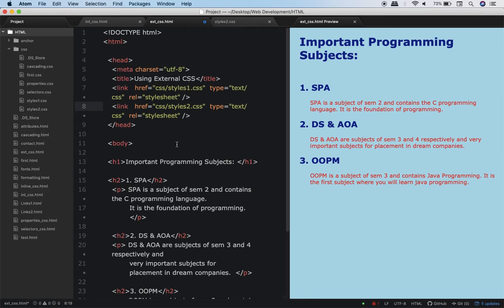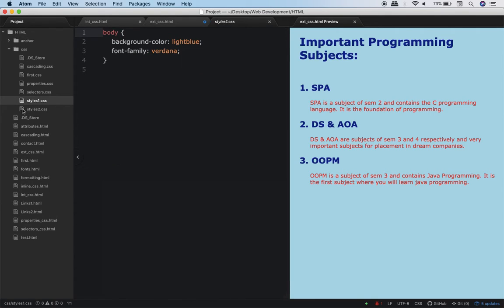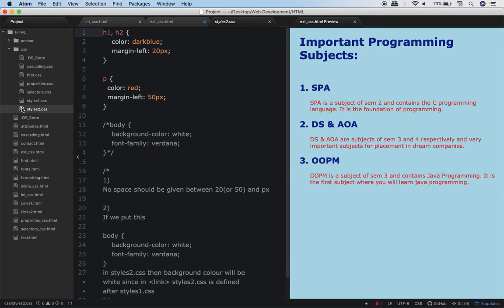So this was the concept of external CSS. Now let's study one more thing. In styles1.css, I have given the background color light blue. Now let's say I do one thing here. It's interesting, pay attention. I go to this styles2.css, and in styles2.css, see what I'm doing.